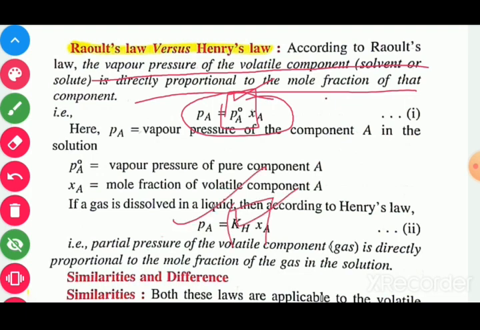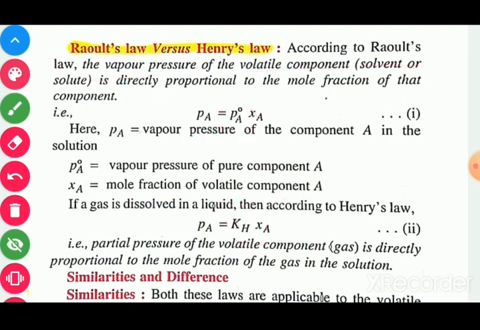Here Kh is the constant known as Henry's constant. So if we compare Raoult's law and Henry's law, we get the difference between these two equations with respect to the constant. In the case of Raoult's law, P naught A is the constant. In the case of Henry's law, Kh is the constant.